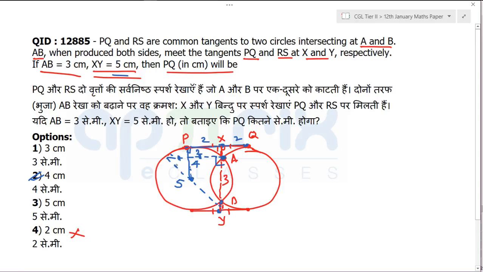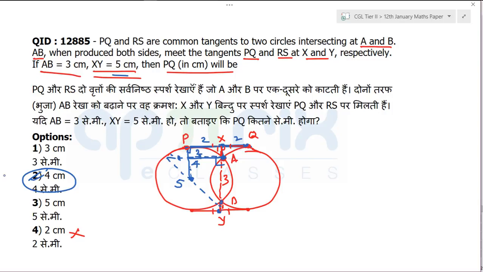It will bisect this chord; you all know that if from the center you draw a perpendicular, it bisects the chord. There are a number of things, right? So this half distance you got to be 2. Since it was a symmetric diagram, this overall length will be 4. And that's how you can solve it. No complex knowledge of geometry is required here, only right angle triangles. Getting my point or not?